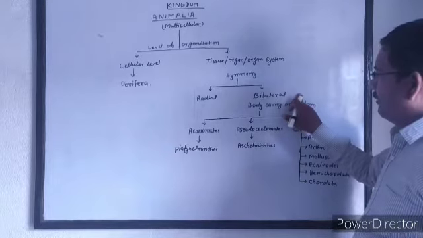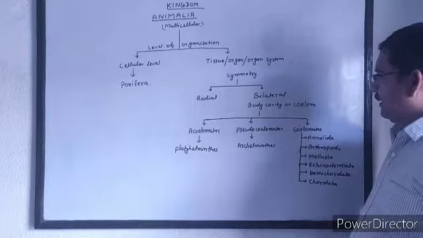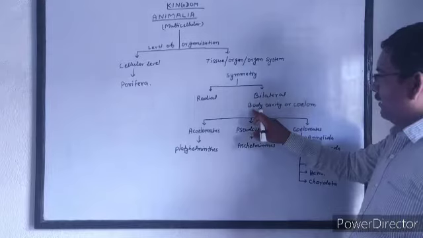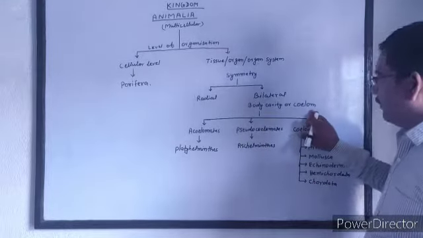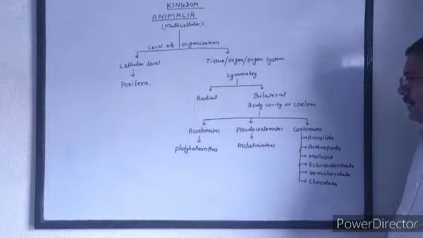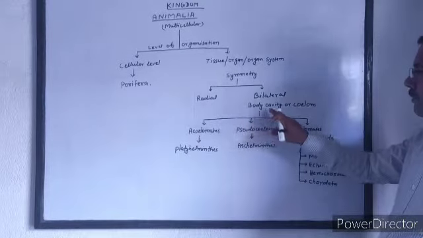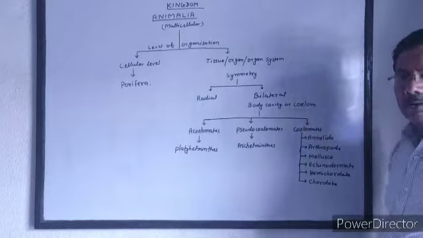Now, in bilateral symmetry, the organisms can be further classified on the basis of presence of body cavity or coelom.